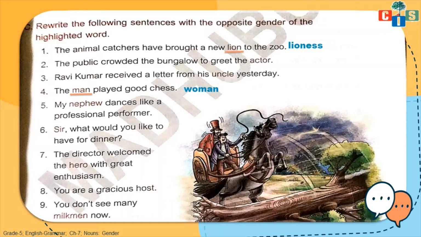If words are in feminine gender, you have to change them into masculine, and there is a group of words from which you have to find out masculine, feminine, neuter, and common gender. About neuter, I told you that non-living things can come in neuter gender because they are not possessing any male or female gender, right?